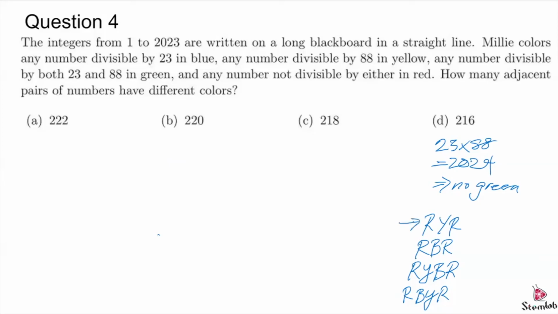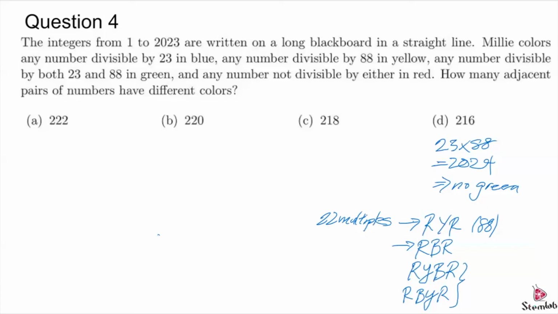How many potential multiples of 23 and 88 are there? So here, this was 88. So we know that 88 times 23 is 2024. So there's actually 22 multiples of 88. Okay, 22 multiples. So they could potentially be some RYR. We'll deal with the overlaps later of these last two.